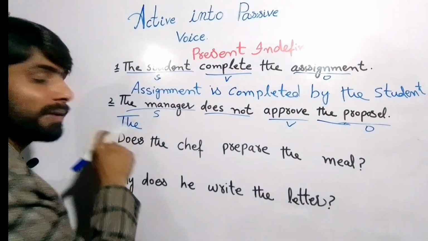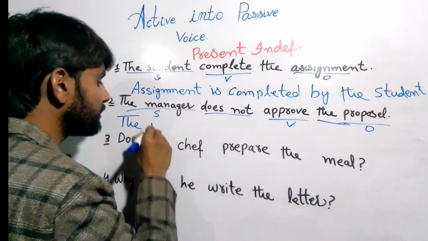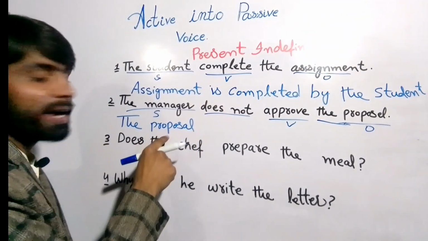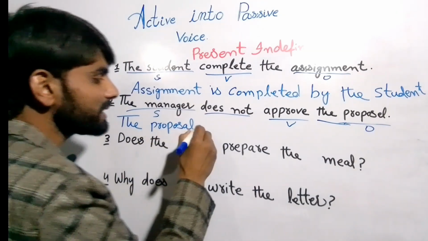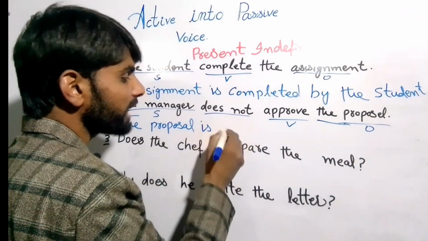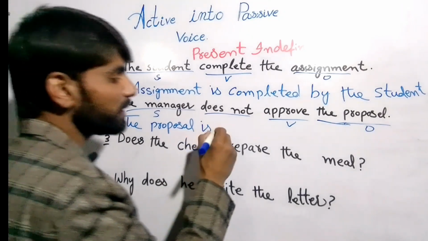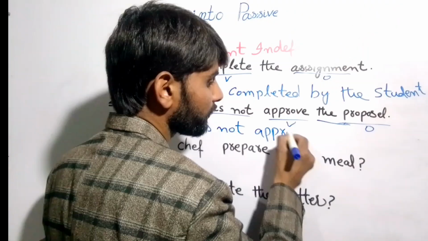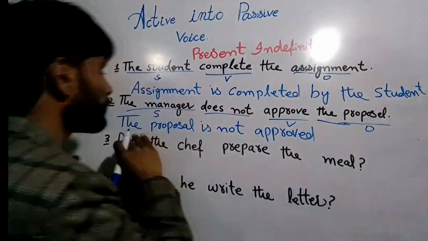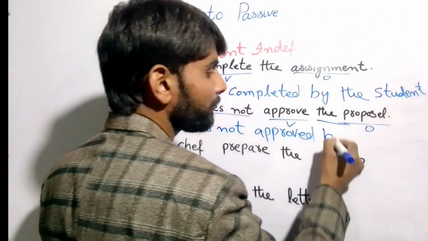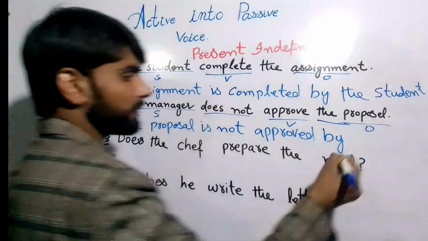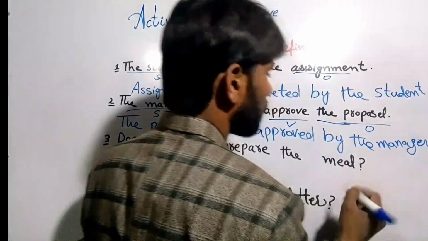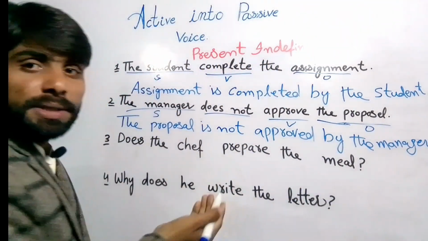we'll write capital T, the proposal, and the helping verb, this is singular, right? Now we'll use singular: the proposal is. And after that, when we are making it negative, then we will add not, right? The proposal is not approved by the manager, right? So it becomes passive voice.